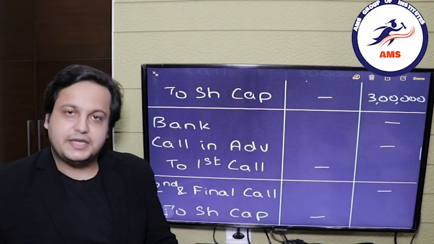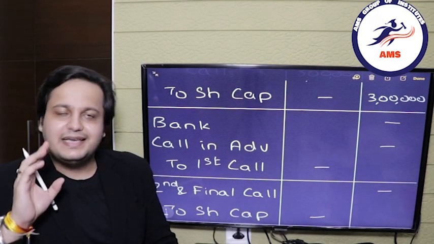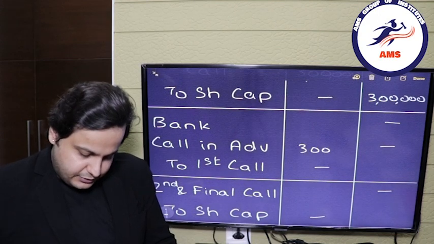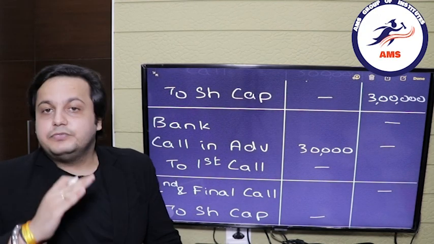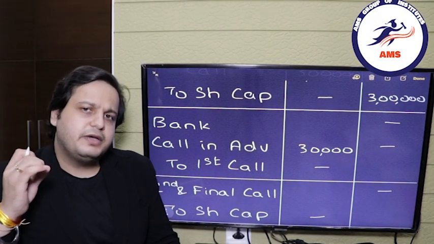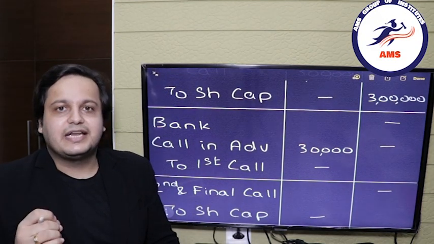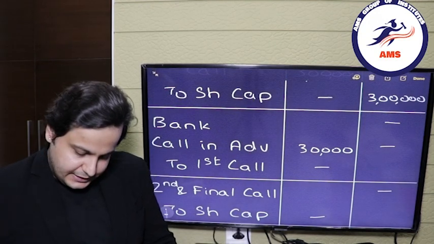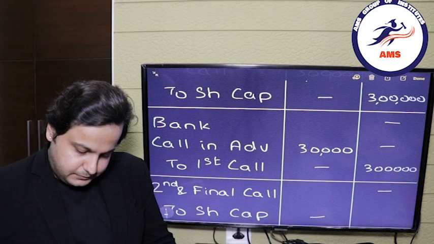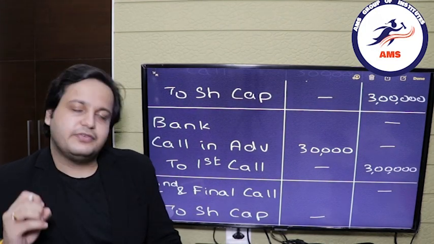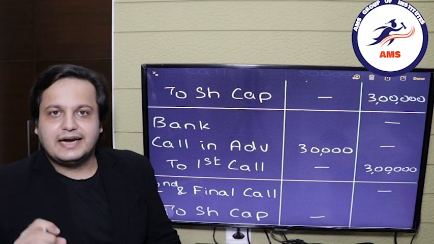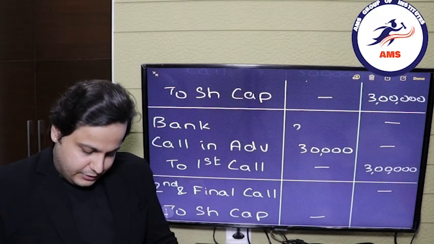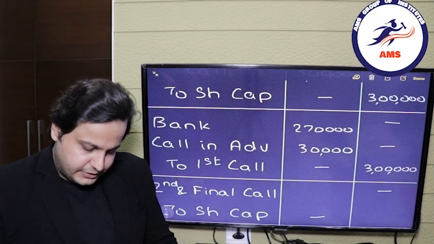So let's go to the entry. Call in advance will be debited by 30,000 rupees, as we have seen now. Now there is no default in this. So the amount by which we have debited the first call, we will credit the first call as well by the same amount, that is 3 lakh rupees. We will receive only the balance amount, that is 2,70,000 rupees. So bank account is debited by 2,70,000.